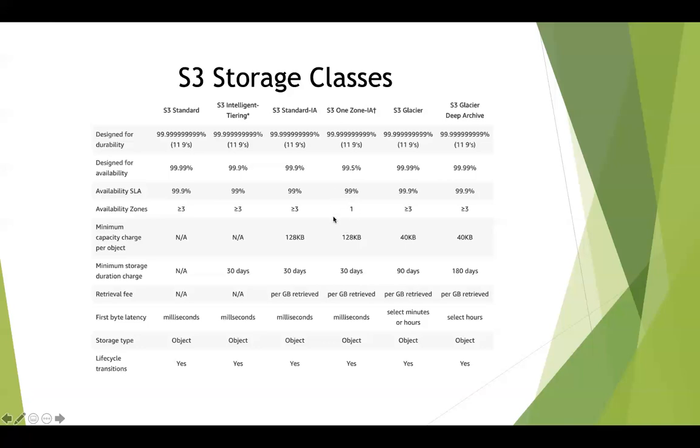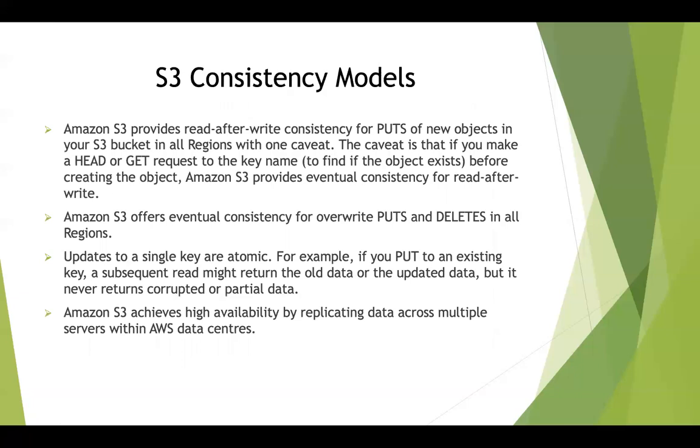Okay. So I hope you have a good, clear idea about the different storage classes that S3 provides. Next we will look at the consistency models. S3 has two consistency models. One is called strongly consistent and the other one is eventual consistency. Strongly consistent can also be called read after write consistency. Read after write consistency for puts of new objects means that when you create a bucket and upload an object for the first time, you will be immediately able to read that object.